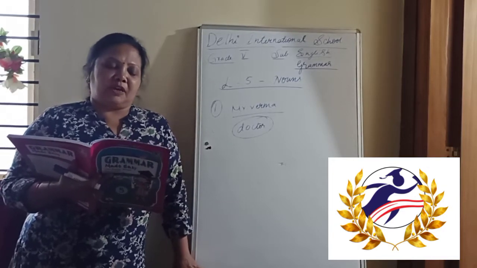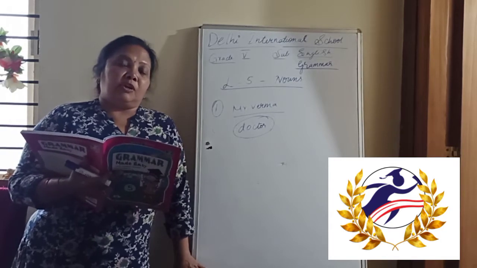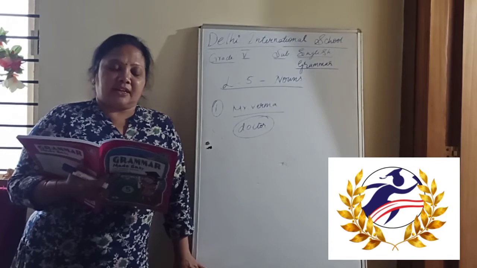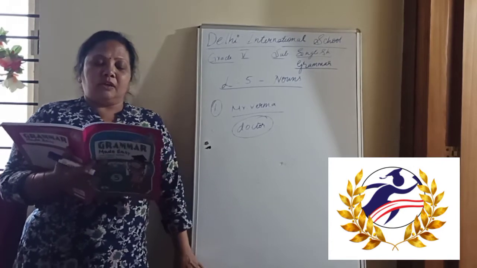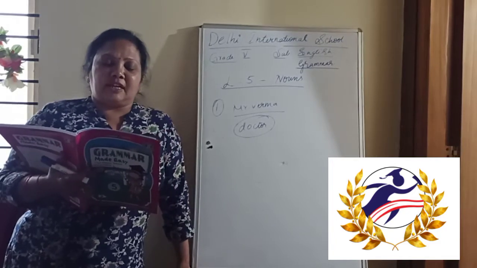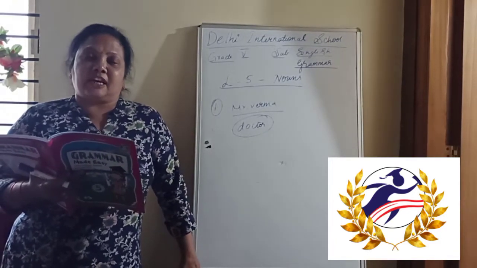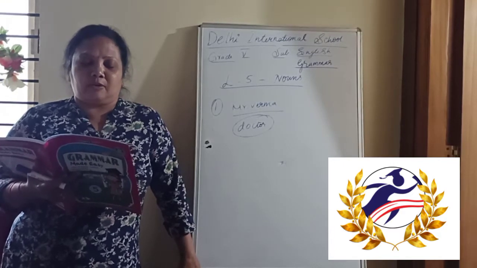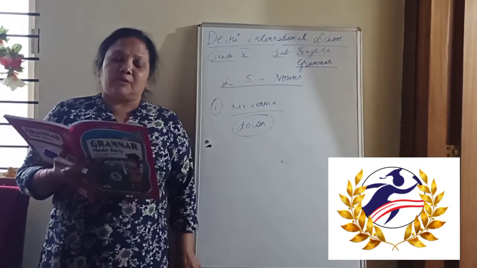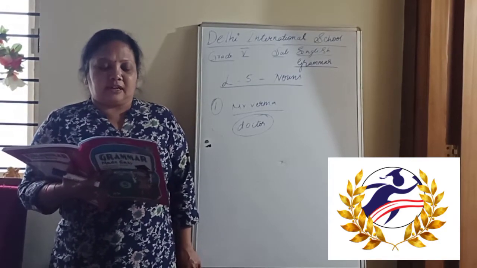Next, fifth. The Red Fort is a monument. Red Fort will be underlined and monument will be circled. We will go to Delhi by Rajdhani Express. Rajdhani Express as well as Delhi will be underlined as they come under the proper noun. Sachin Tendulkar is a cricketer. Sachin Tendulkar will be underlined and cricketer will be circled.